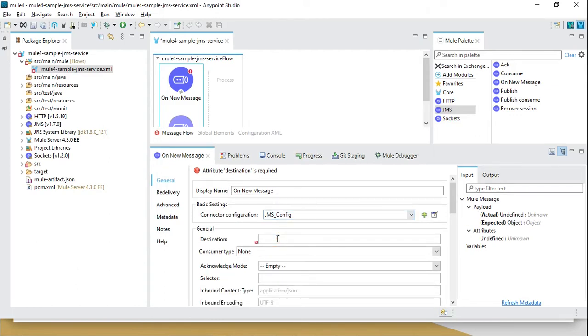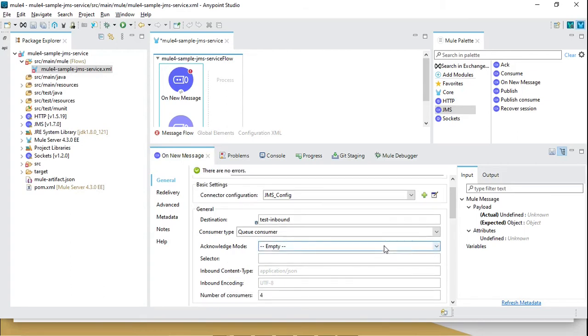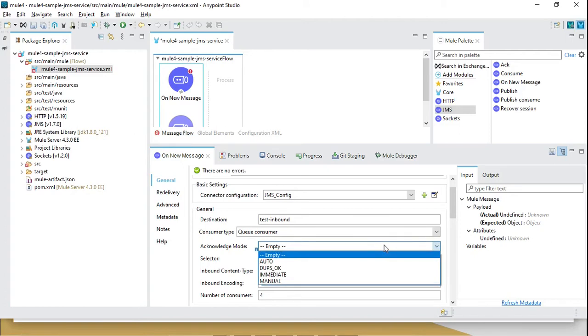Here destination, we can use the consumer type as a queue consumer, and for destination we can give something like test hyphen inbound. Here acknowledgement mode. Okay, so in acknowledgement mode there are 4 types of acknowledgement. One is the auto, which means Mule takes care of the acknowledgement. Whenever your flow completes successfully, then it will automatically acknowledge that.